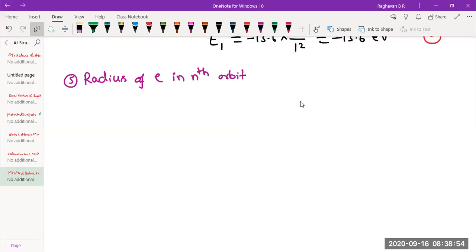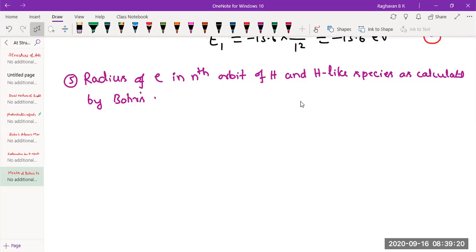Nth orbit of hydrogen and hydrogen like species, as calculated by Bohr's theory, is found experimentally correct.